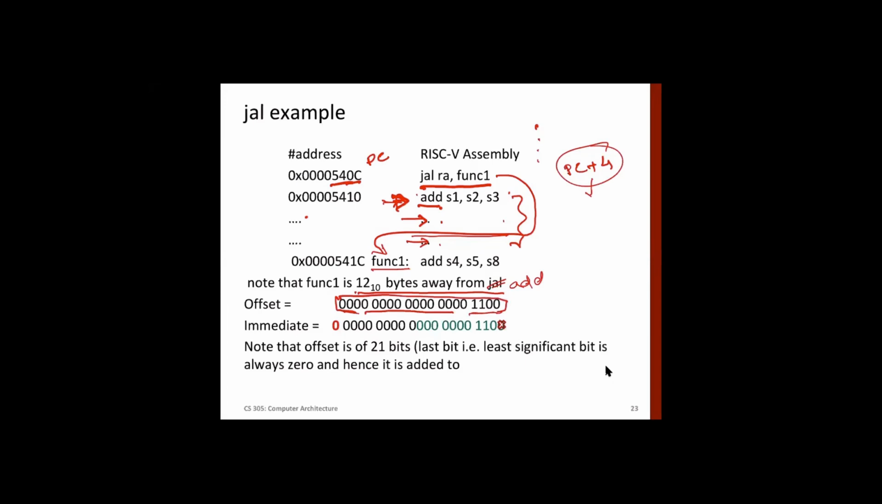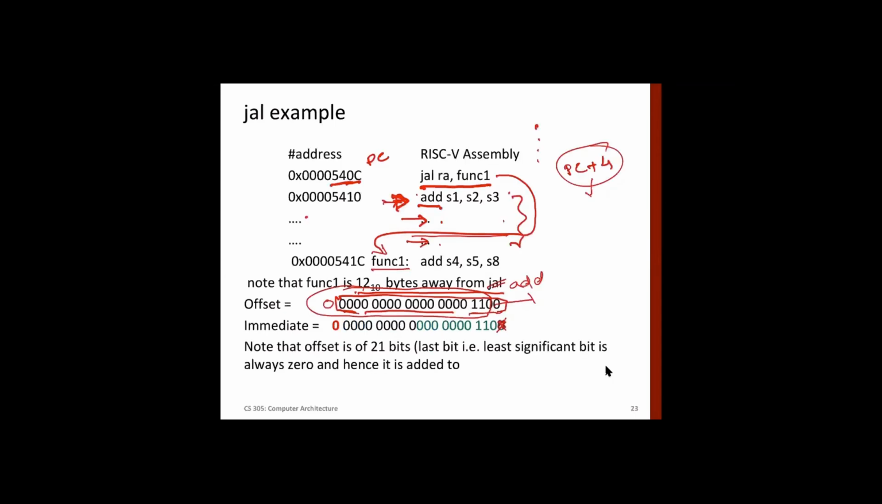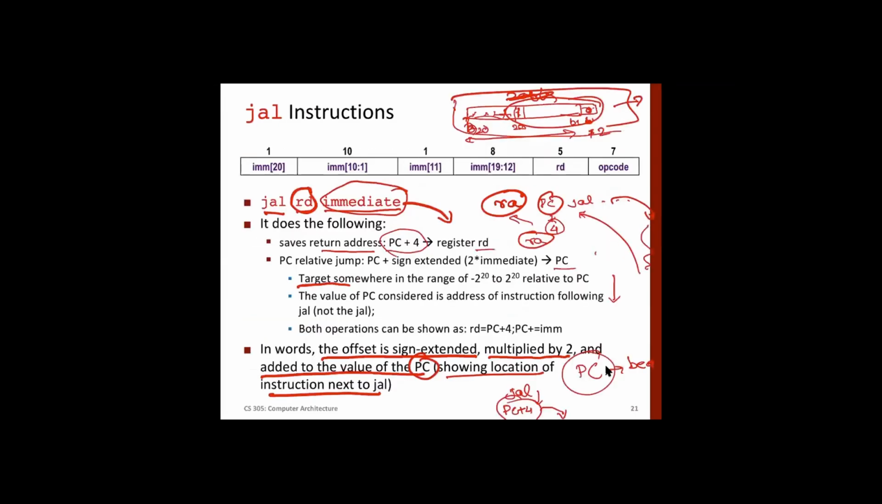So now we don't need to encode this. So we have shown this as a cross. And then we can add 0 here. So our offset, which we need to encode in the instruction, becomes this one, leaving one bit at the end, right? So what we can do is, what is the first field? The first field is always the opcode.